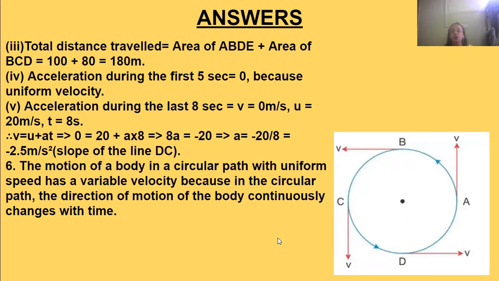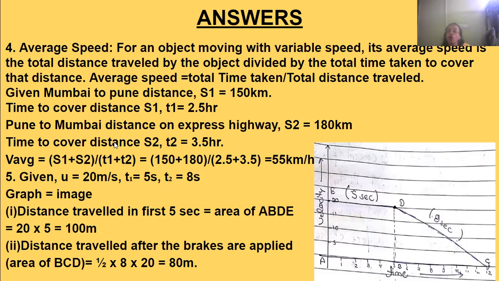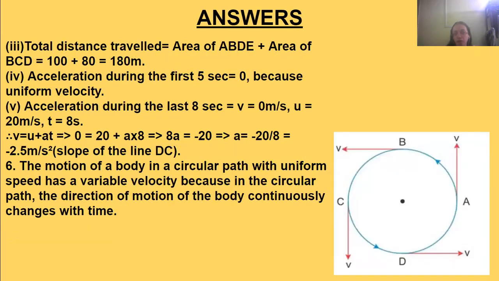Next, the total distance traveled will be the addition of both the areas, that is of the square and also the triangle. If we add them up, we will get the total area, and that will be the total distance traveled. So the area of ABDE plus the area of BCD, that is 100 plus 80, that is 180 meters.